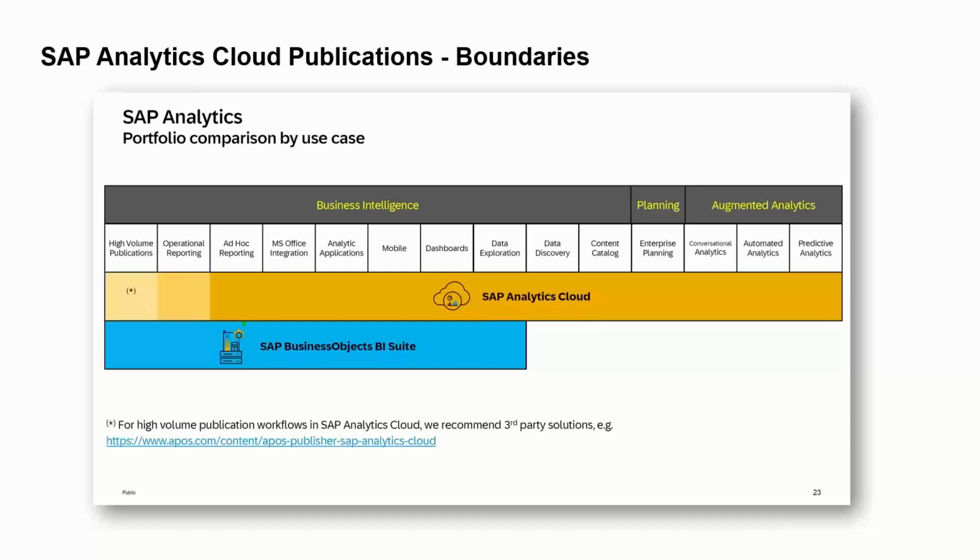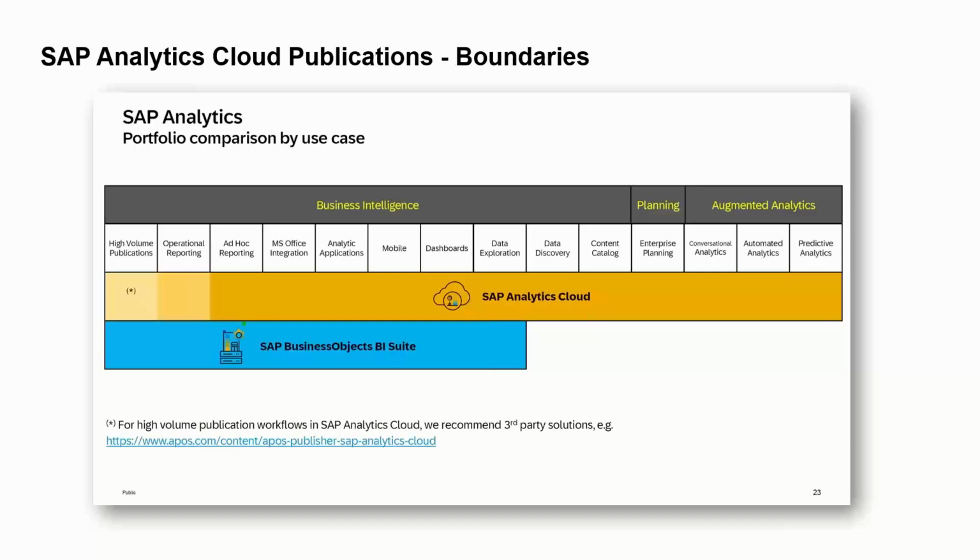SAP Analytics Cloud does a lot of things, and in fairness, it does a lot more traditionally than Webi. It covers all the business intelligence capability that Webi does, maybe not in as much depth, but it also does a whole bunch of other things that Webi can't do. So data exploration, discovery, it has a catalog capability, augmented analytics. This chart hasn't been updated for some of the Gen AI things we're doing with Knowledge Graph and Joule within SAP Analytics Cloud. But we have called out as a shortcoming high volume publications.